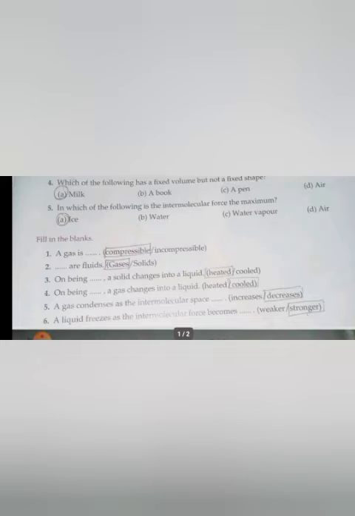On being dash, a solid changes into liquid. By which process does the solid change to liquid? On heating. Very good. On being dash, a gas changes into a liquid. So when will a gas change into liquid? During cooling. Okay. See, your tiffin boxes are closed hot in the morning. When you open them in the afternoon during lunchtime, you can see the water droplets on the lid of your tiffin box, isn't it? That's because the hot air from the food cools down and converts into water. So on cooling, the gases will become liquid.